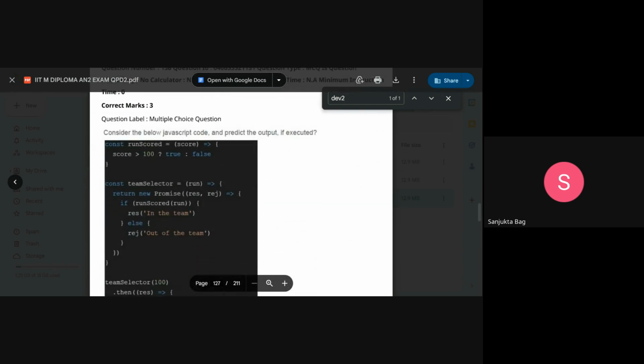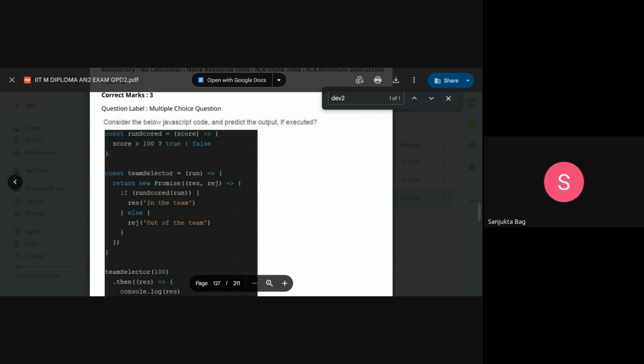Okay, here we have the below JavaScript code; predict the output if executed. We have const runsCode with score 20. If score is greater than 20, then it's true, else false. We have another function, teamSelector, which returns a new Promise with resolve and reject, and it is calling runsCode.